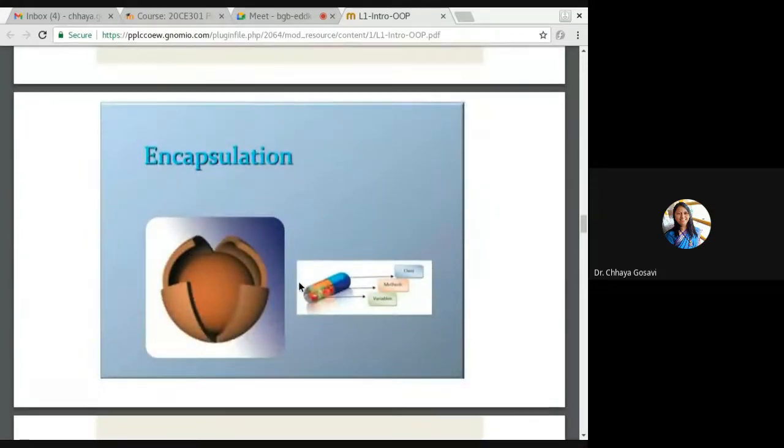Next term is encapsulation. Encapsulation means hiding data and functions together. This concept is called encapsulation. An object is also functions and data together. Data and functions wrapped together is an object, or a class is also data and functions wrapped together. But the concept of wrapping data and functions together as one single entity is called encapsulation.